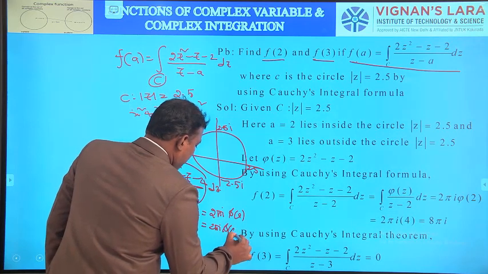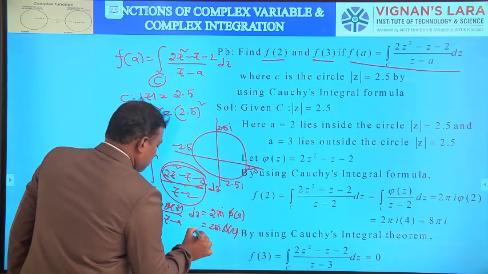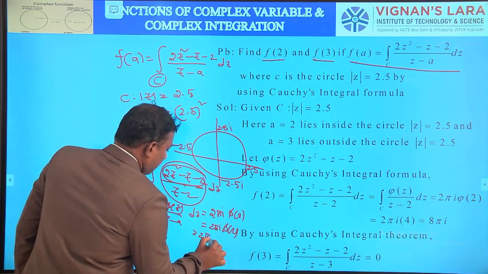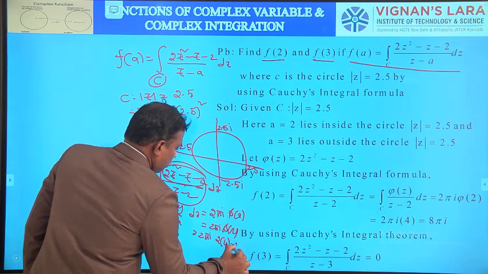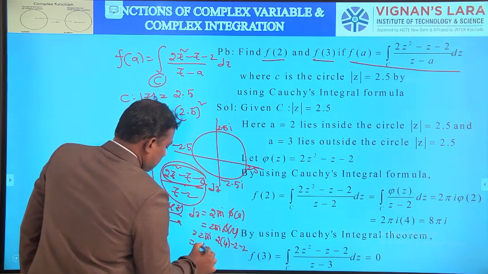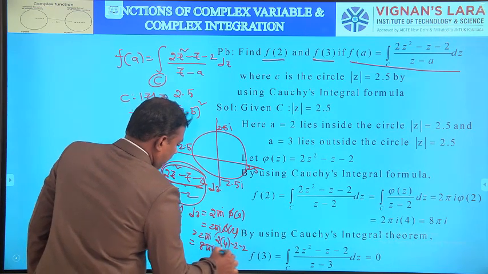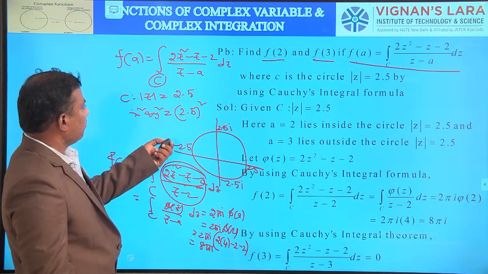What is φ(z)? φ(z) is 2z² − z − 2. So that is equal to 2πi times φ(2), which means 2πi times (2·4 − 2 − 2). 8 − 4 is 4. So the answer is 8πi. Then coming to the next problem.